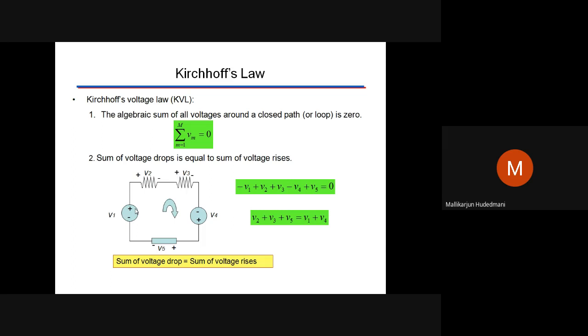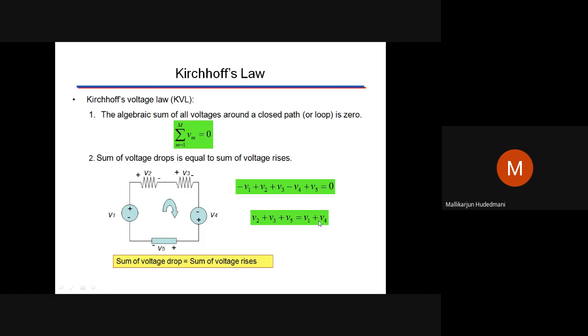In that way, the positive of the first battery meets the negative of the next battery. So it's V1 plus V4. You can see at the right side, equal to, going around in the same direction, V2 plus V3 plus V5. So the drops across the resistors should be equal.